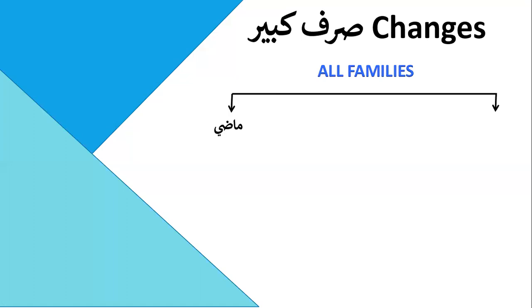First we have Madi and Mudari in Sarf Kabir. The changes will be the same. In Madi, the vowel is dropped, and it is dropped from hunna onwards. So you have huma, hum, hiya, huma, hunna, and hunna onwards, anta, antunna, antum, antuma, and so on. In all the rest of the conjugations, the vowel is dropped.